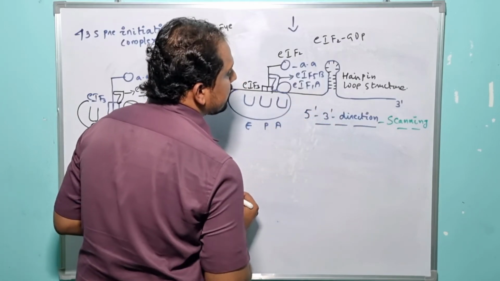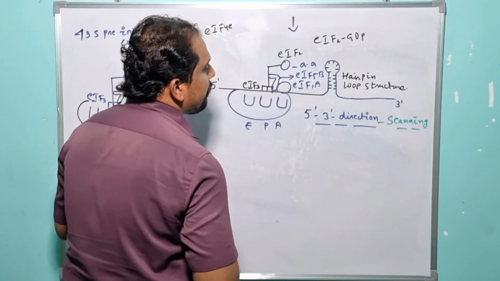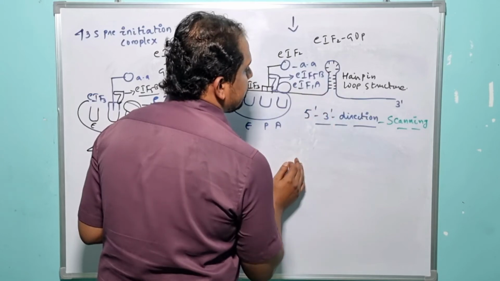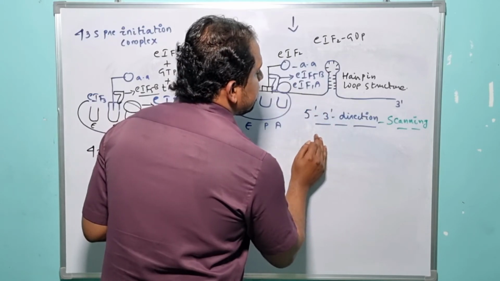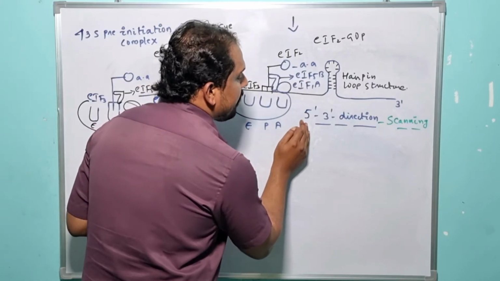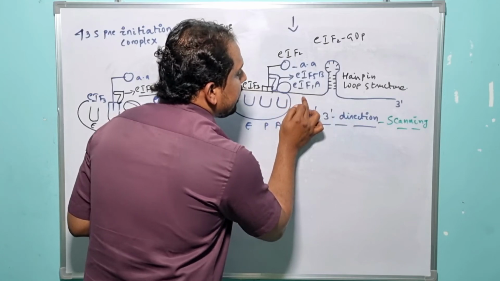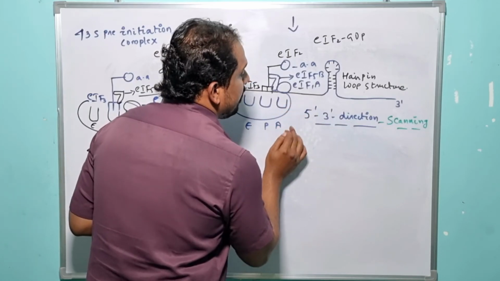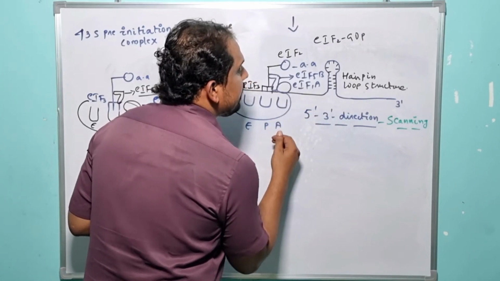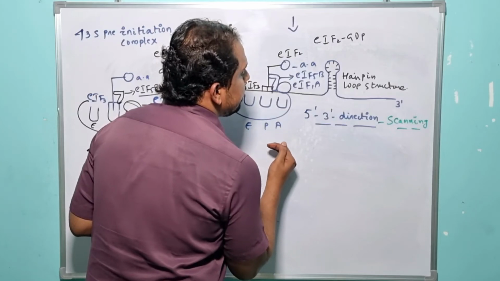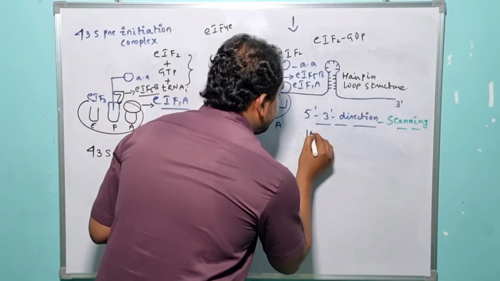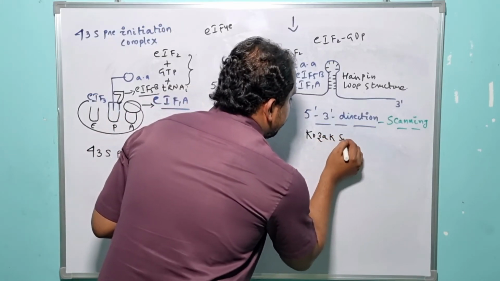But here we need to understand one key point. In prokaryotic mRNA, the start codon is available like a normal sense codon, right? But in eukaryotic translation, the scenario is quite opposite. The start codon is not available in a free form. It is embedded within a specialized sequence, and that specialized sequence is nothing but the Kozak sequence. So let me write it here: Kozak sequence.